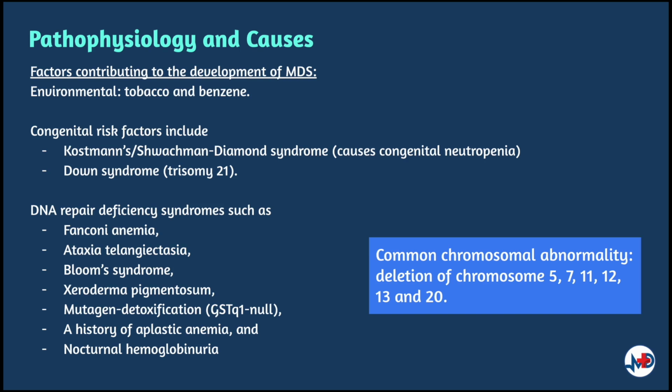However, despite the numbers, these cells are inherently defective and unable to mature and function. Proliferation of progenitor cells also picks up. Eventually, these patients present with peripheral cytopenias despite a hypercellular marrow.